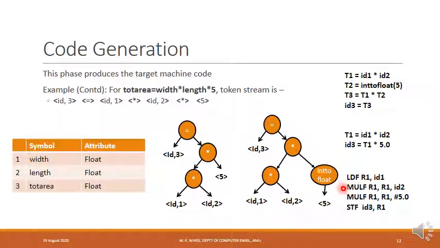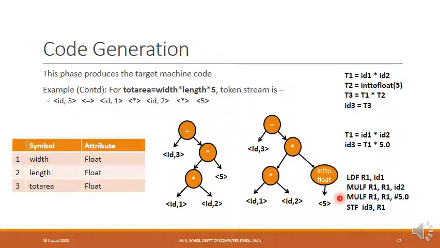In the second instruction, R1 is the destination and the next two are the source for multiplication operation. So in this case, we are multiplying the content of R1 with that of ID2 and storing the result in R1 itself. So after this, R1 is holding the value of this particular multiplication. So I can say that after this instruction, R1 is holding the value of T1.